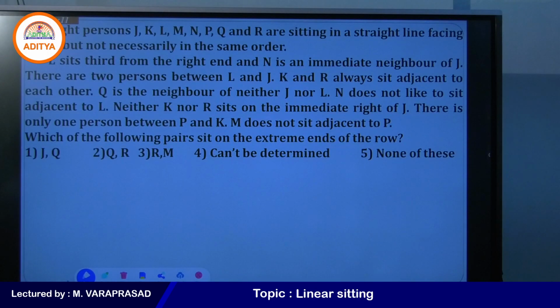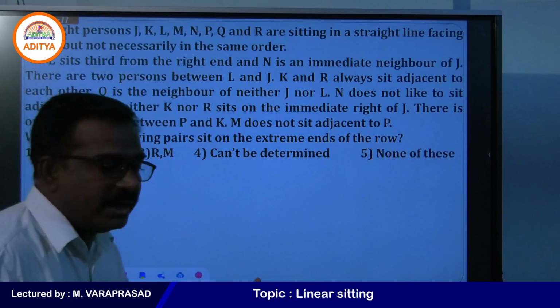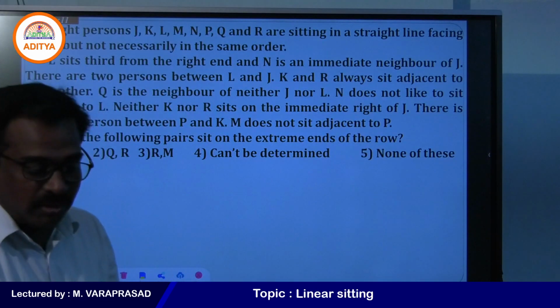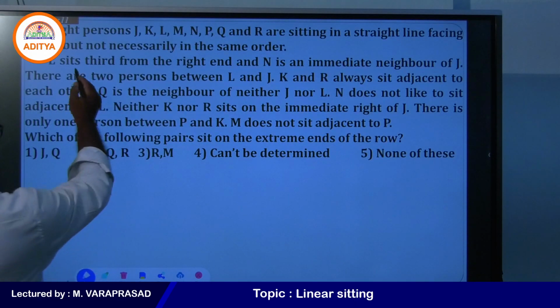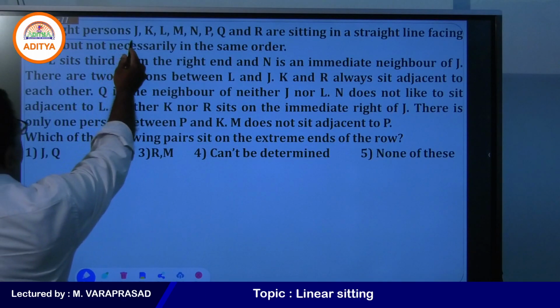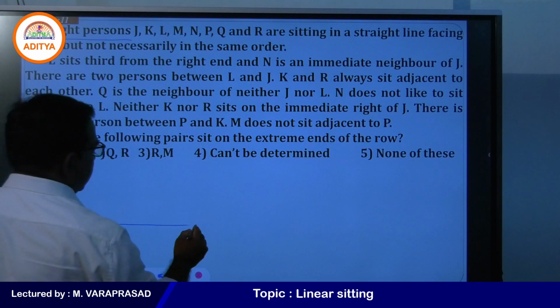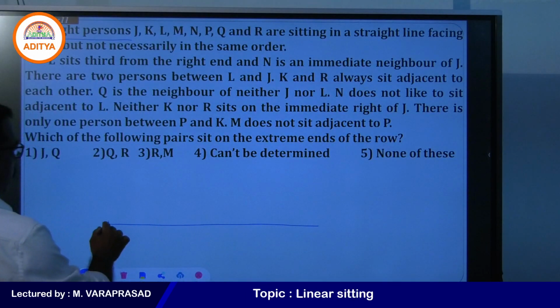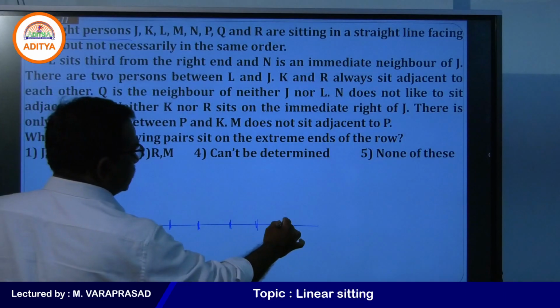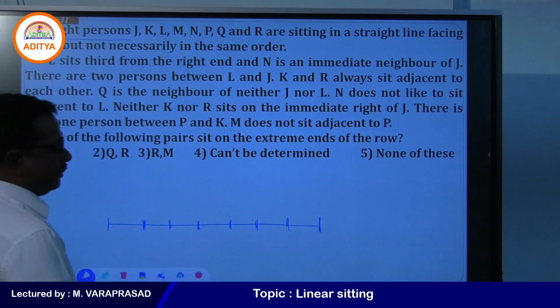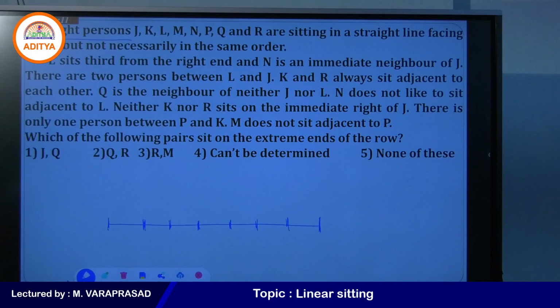Eight persons J, K, L, M, N, P, Q and R are sitting in a straight line facing north, not necessarily in the same order. Facing north means your right is right and your left is left, right? So 8 persons are there here: 1, 2, 3, 4, 5, 6, 7, 8 persons.